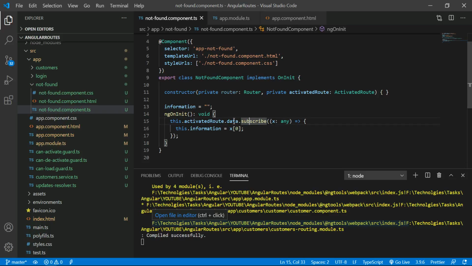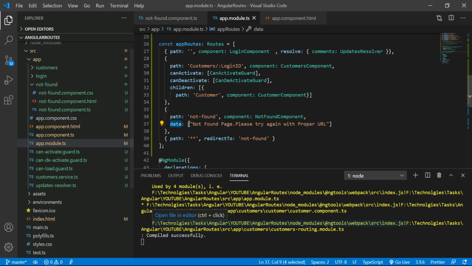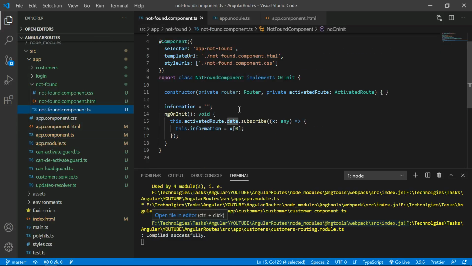So this data, and the ActivatedRoute indicates the present URL. Just assume that this is not found. Whenever the not found path is loaded, I am fetching the data property and subscribing to it. Because data is an observable, if you don't write the subscribe, you won't get the data properly.